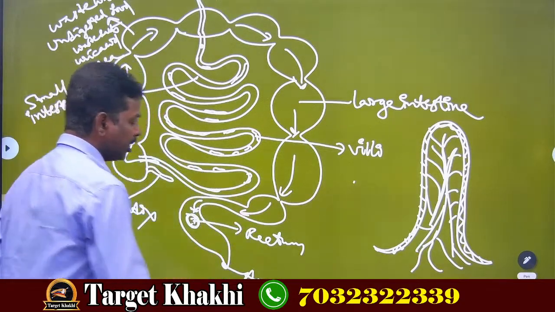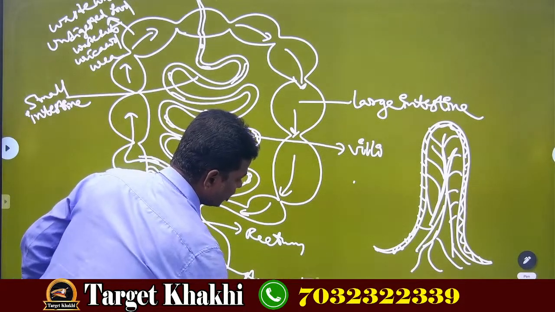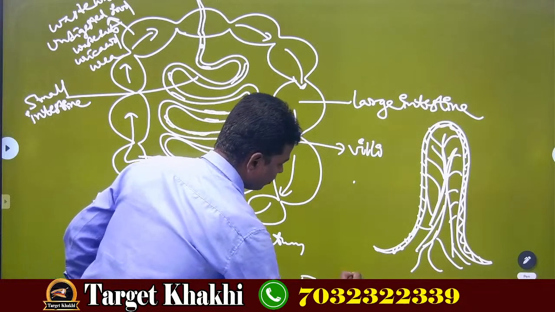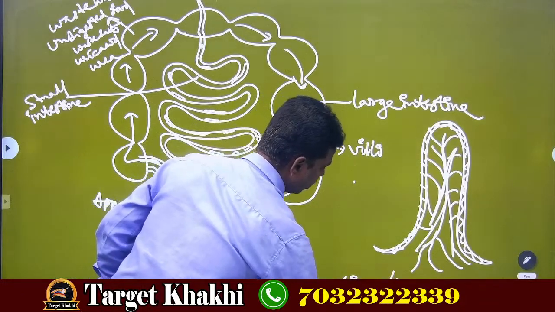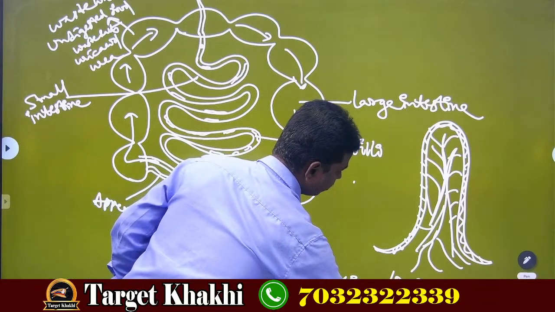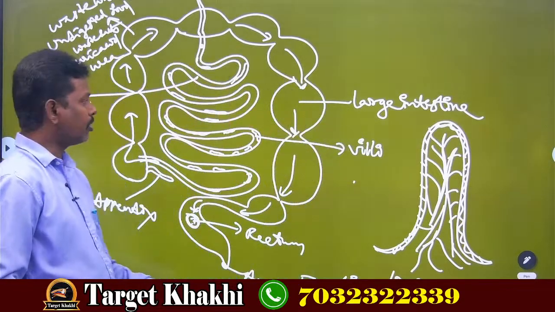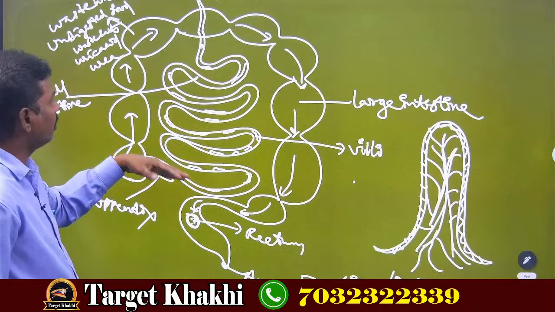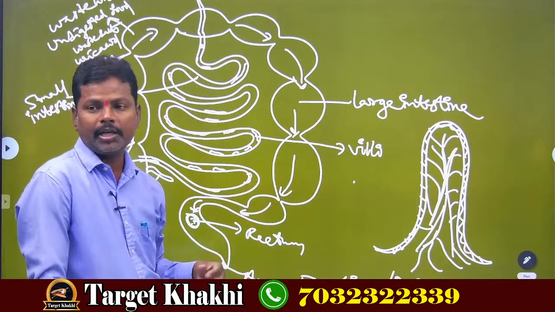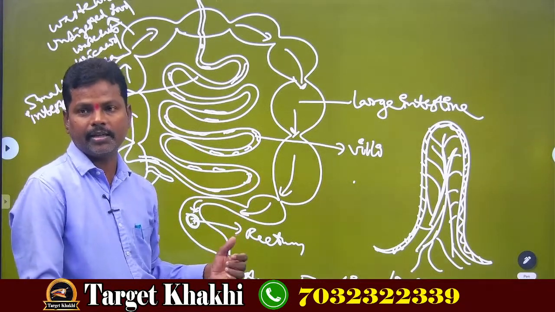This process is also called egestion, or it is also called defecation, okay? So this is about the human digestive system, and some important topics also we will discuss again.